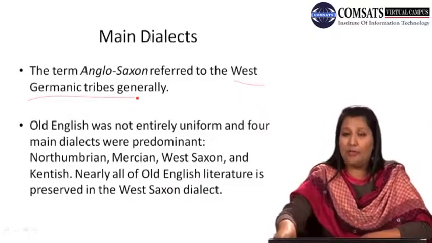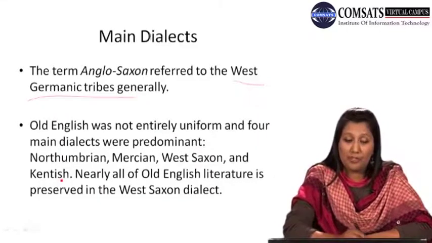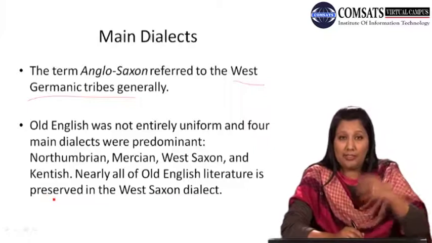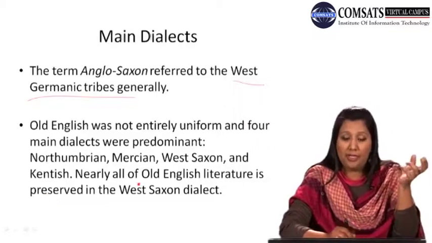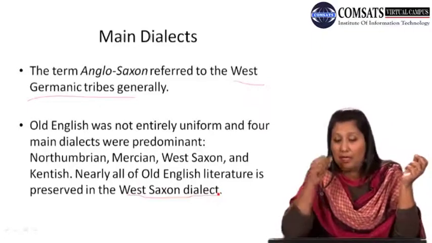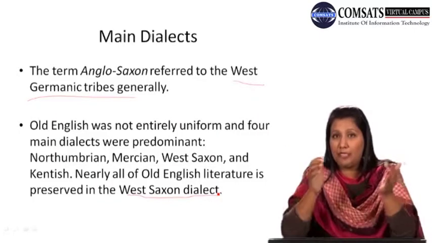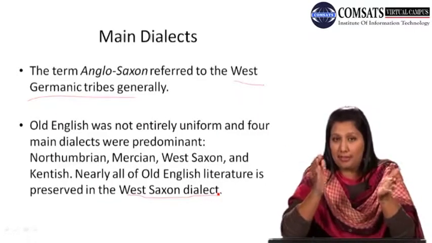We can see, while we talk about Old English literature, that it was preserved, it was kept, and it was saved for the upcoming generations in the West Saxon dialect, because perhaps this was the more prominent one of these, so the literature was preserved in this dialect.